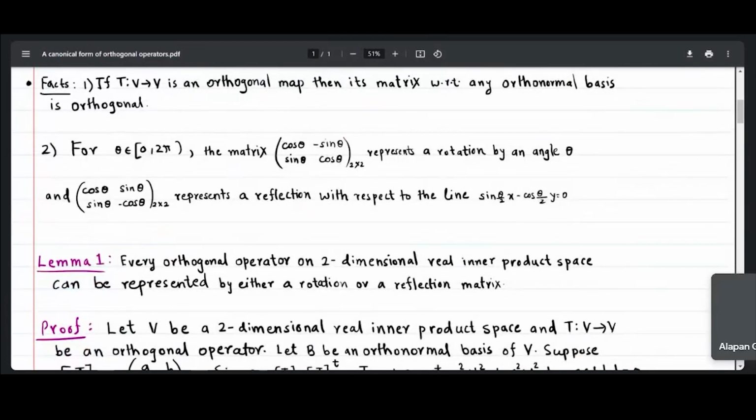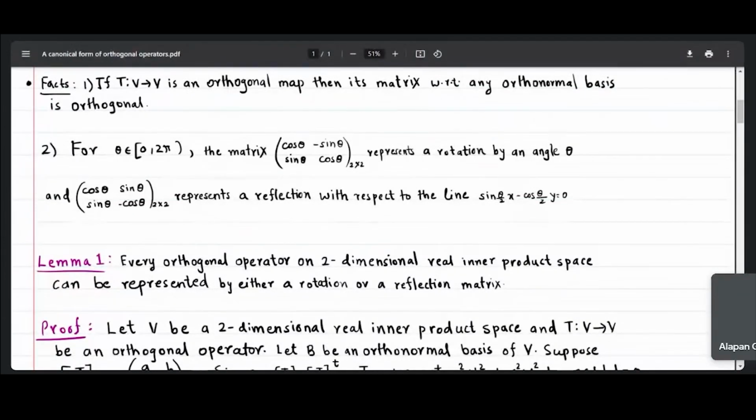The second fact is, for a given theta in the interval from 0 to 2 pi, closed at 0 and open at 2 pi, the matrix cos theta, minus sin theta; sin theta, cos theta represents a rotation by an angle theta of the plane R2, and the second matrix represents a reflection with respect to the line written here.